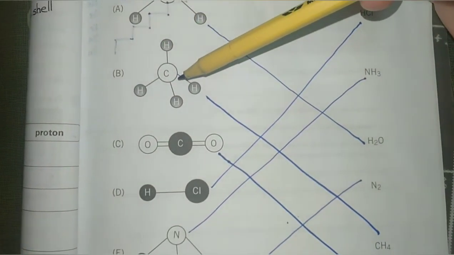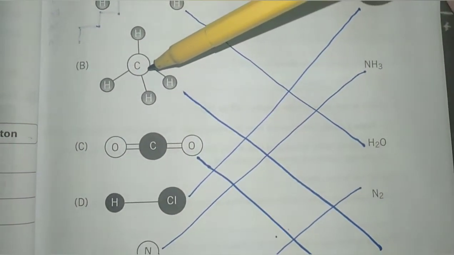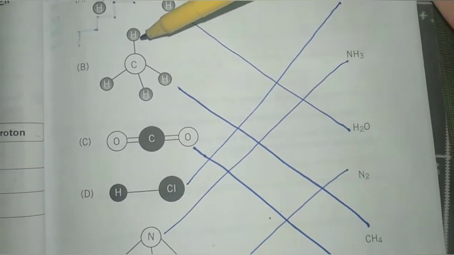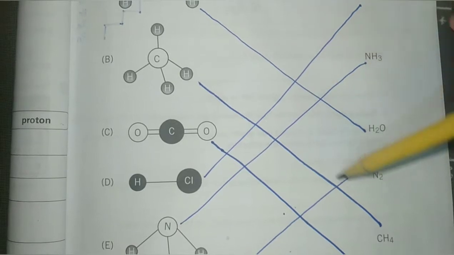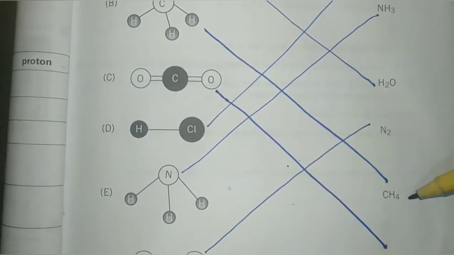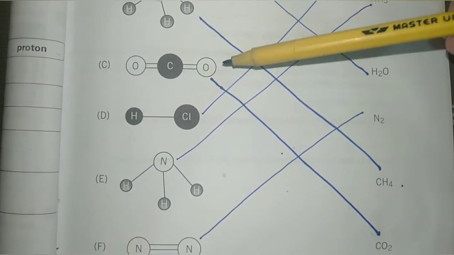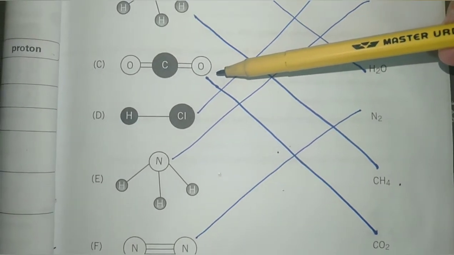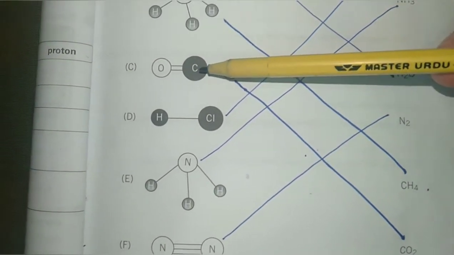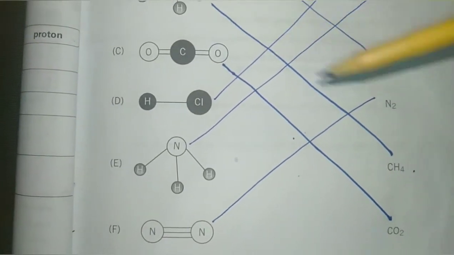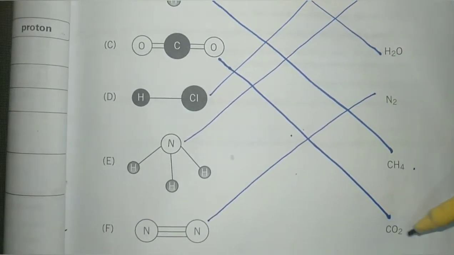This is the molecule of methane in which one carbon atom is bonded covalently with 4 hydrogen atoms, having the chemical formula CH4. This model indicates the molecule of carbon dioxide in which one carbon atom is bonded with 2 oxygen atoms, having the formula CO2.